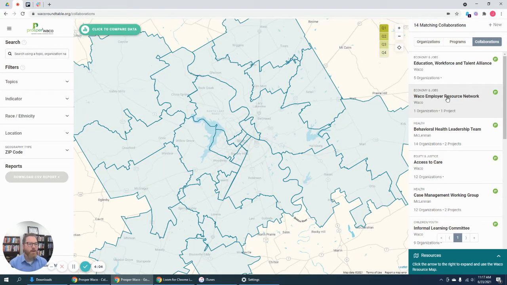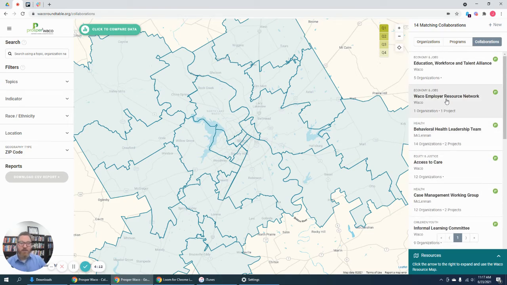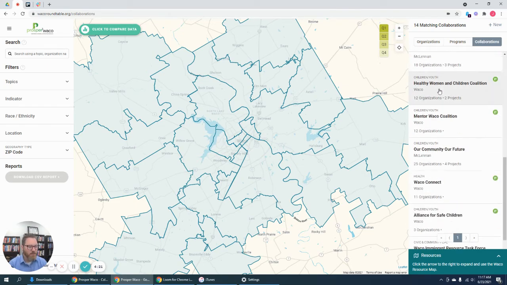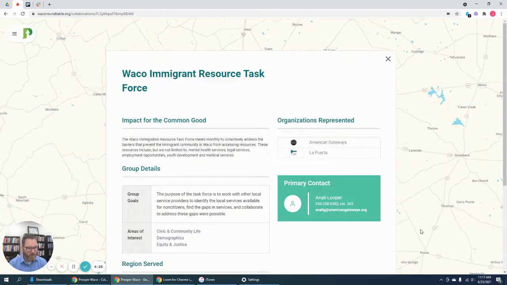A lot of the collaborations here are the working groups that Prosper Waco has used over the last several years. Some of you watching this video may have participated and served in one of those working groups. If you know of other collaborations, there are some that are not Prosper Waco related, like the Waco Immigrant Resource Task Force. It's a collaboration between American Gateways and La Puerta.